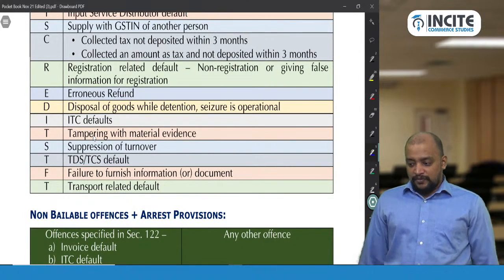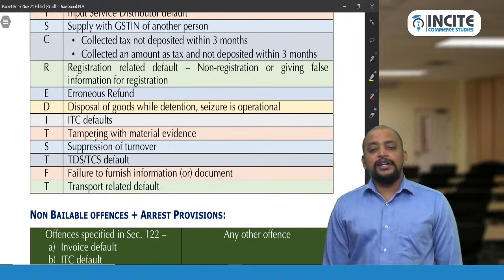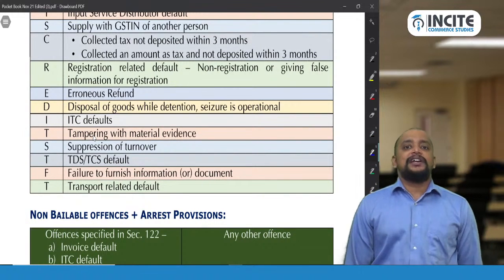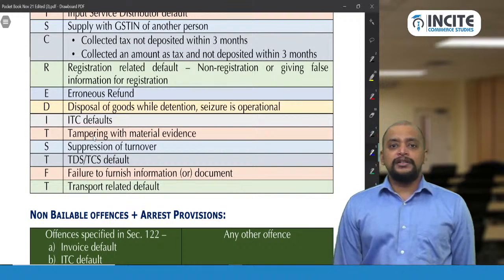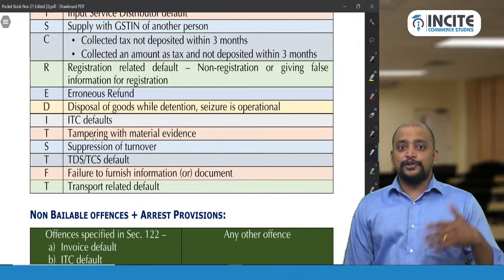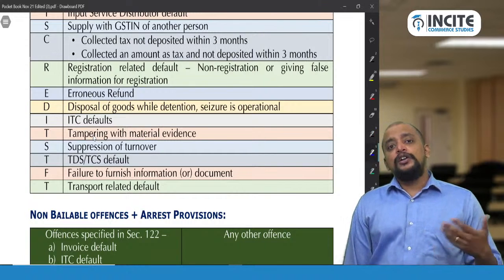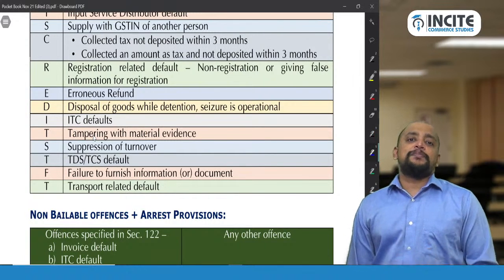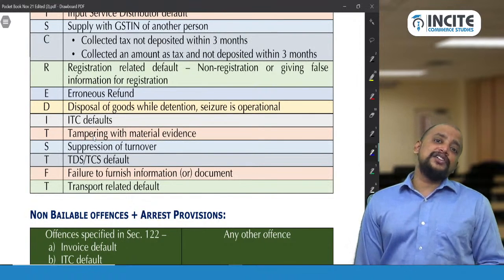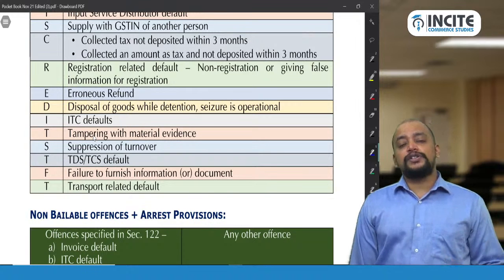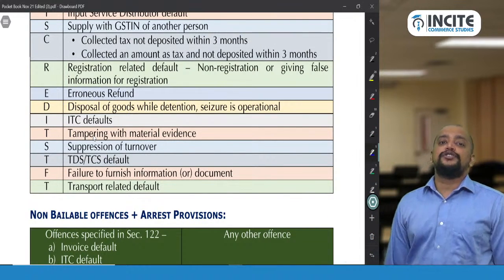Is there any timeline when the confiscation order will be passed? See, right now there is no time limit, but in the updated provisions they have given a time limit for passing the order. Right now there is no time limit. Within 14 days you need to pay is only given under option 1. Which means that if you are not paying within 14 days, logically immediately after that they will pass the confiscation order. That's how we need to understand. As such there is no specific provision which talks about the time limit for the confiscation order, but there is a time limit given that within 14 days you need to make the payment.